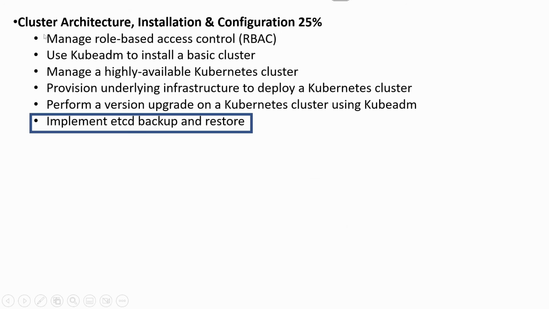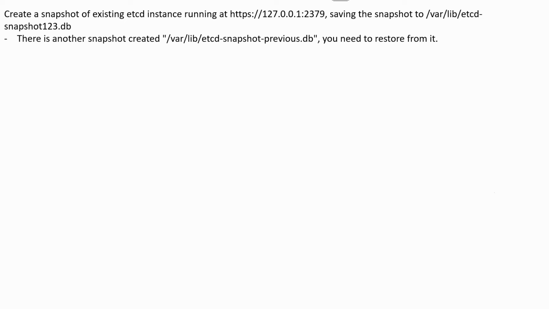Now the last topic from this is implementing etcd backup and restore. In the exam, they may ask you to take an etcd snapshot, and there would be one snapshot already taken. You need to restore the etcd backup from this file. Here's the question: create a snapshot of the existing etcd instance running at this https address, and the port is 2379, saving the snapshot to this file. There is another snapshot created and you need to restore it. Hence, there are two tasks that we need to perform.